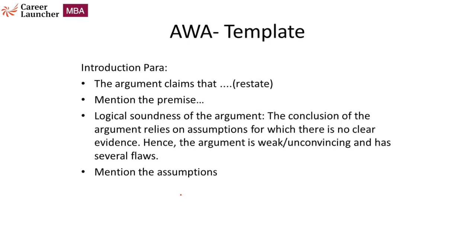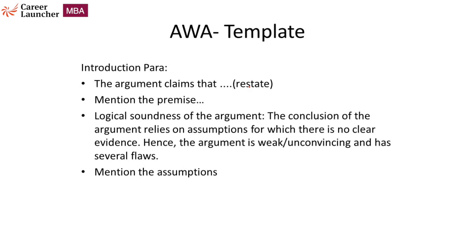Here, a typical argument essay should include the following in the introduction. You should start with the conclusion of the argument. You should start by paraphrasing the conclusion. You can simply start by saying that the argument claims that, and go on to paraphrase the conclusion of the given argument. Then the next thing you need to mention is the premise. So whatever reasoning has been offered by the author, you need to mention that reasoning as well.